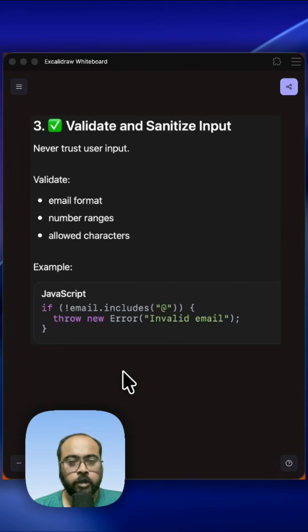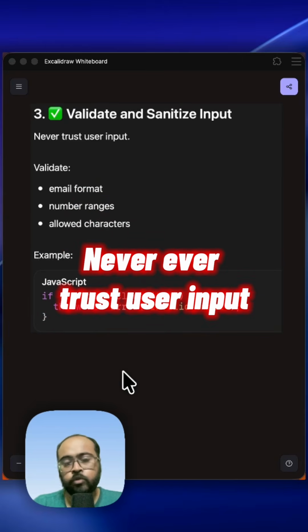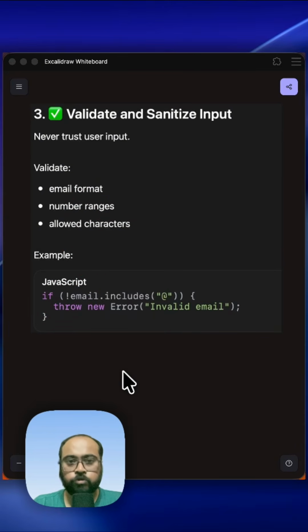And the last thing is the thumb rule. Never ever trust the user input. So whenever you are getting any user input, make sure you always sanitize it, check it, and then only you store it. And do not use any unsanitized user input directly to create any SQL queries from that.